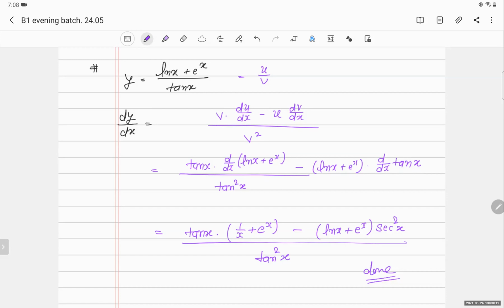No need to simplify because my differentiation is over here. After that, I will see the answer, in which format my options are given. Then I will accordingly arrange.